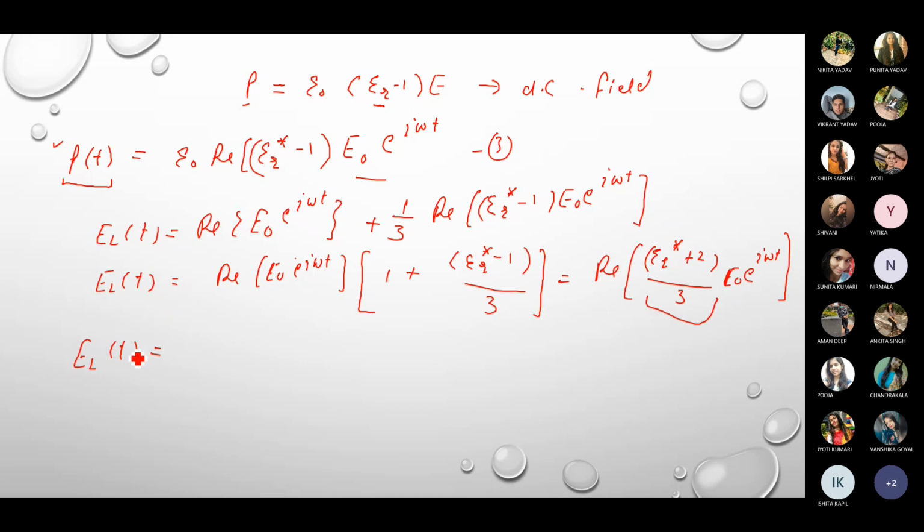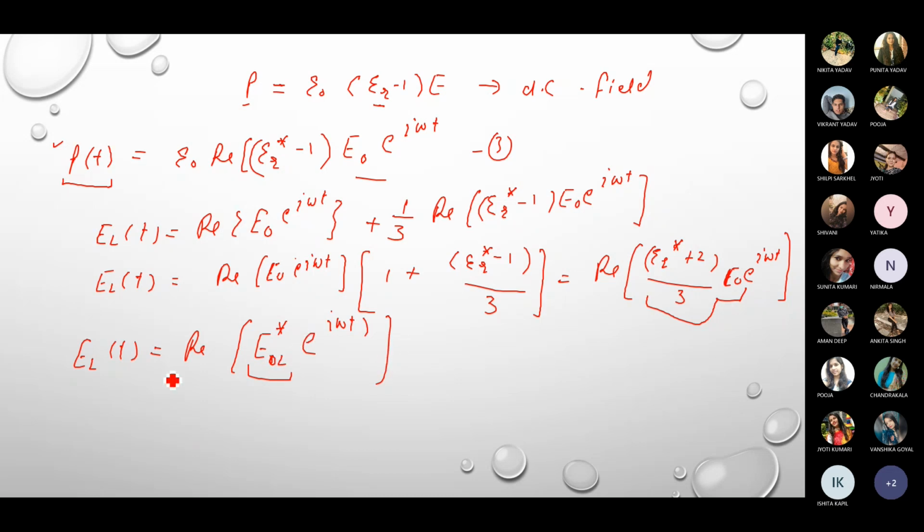So the real part of this we are putting equal to E naught L star, and we are left with exponential iota omega t. Okay, so we have substituted this part, where (epsilon r star plus 2) divided by 3 times E naught is equal to this one, E naught L star.